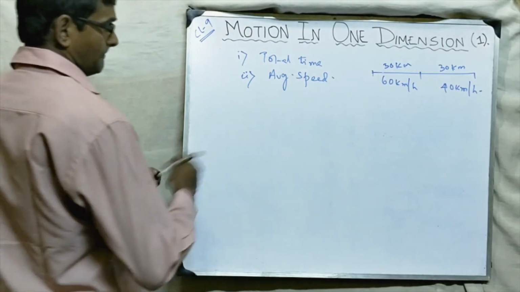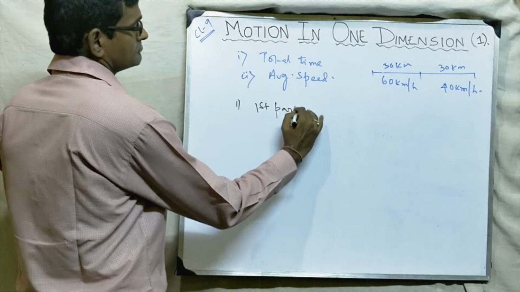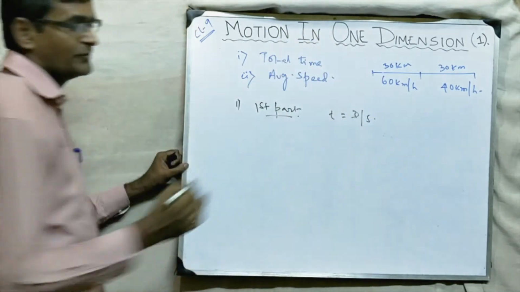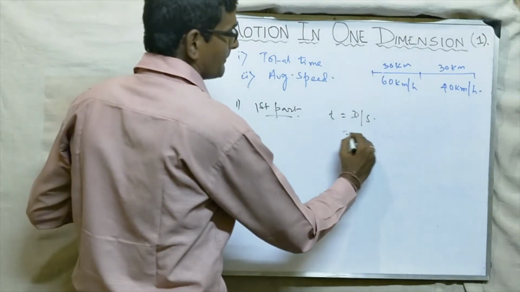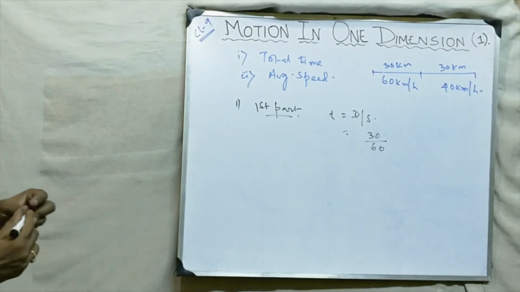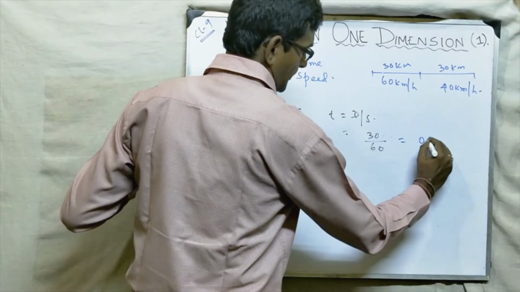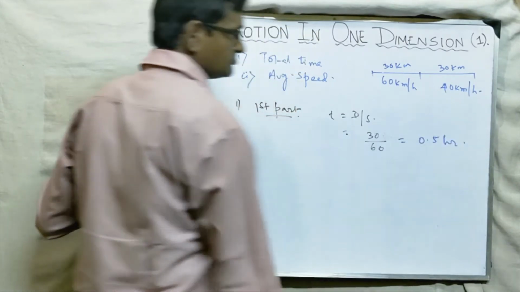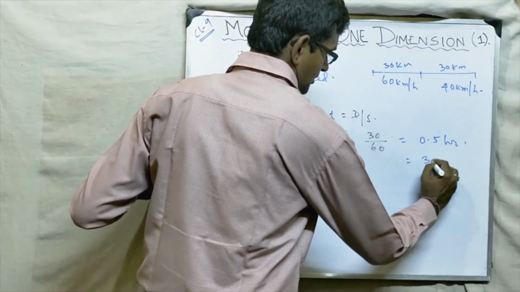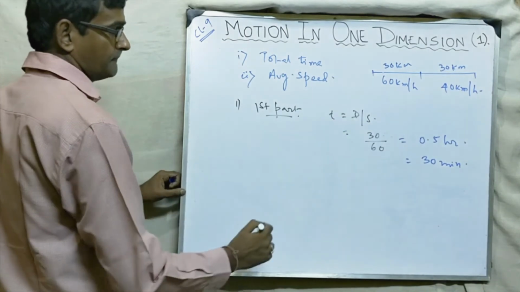First part: what is the formula for time? Distance by speed. What is distance? 30 upon speed 60. So 30 by 60 is what? Half, which means 0.5 hour. Okay, clear? Or you can say 30 minutes.